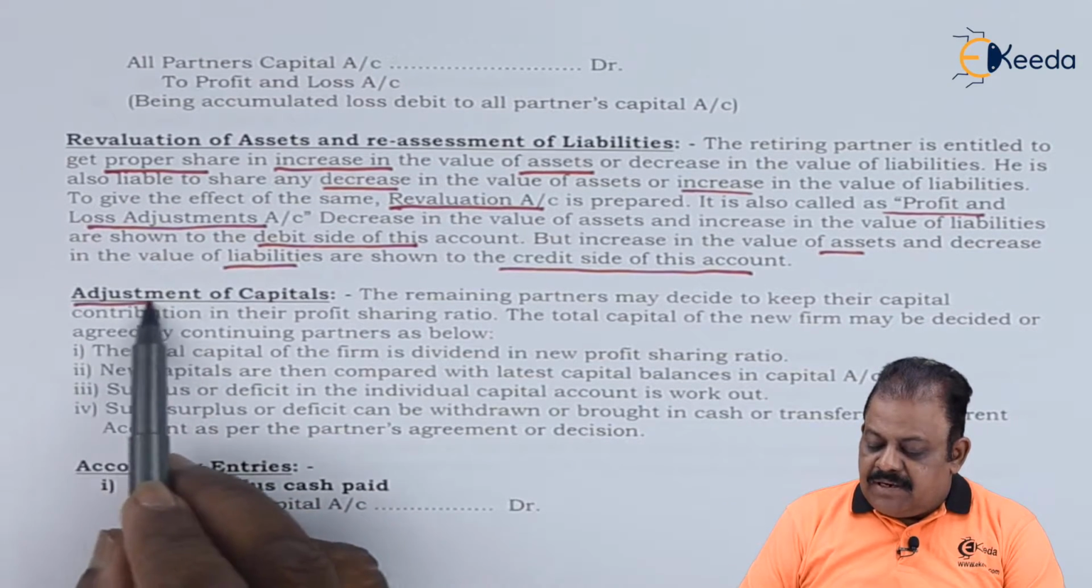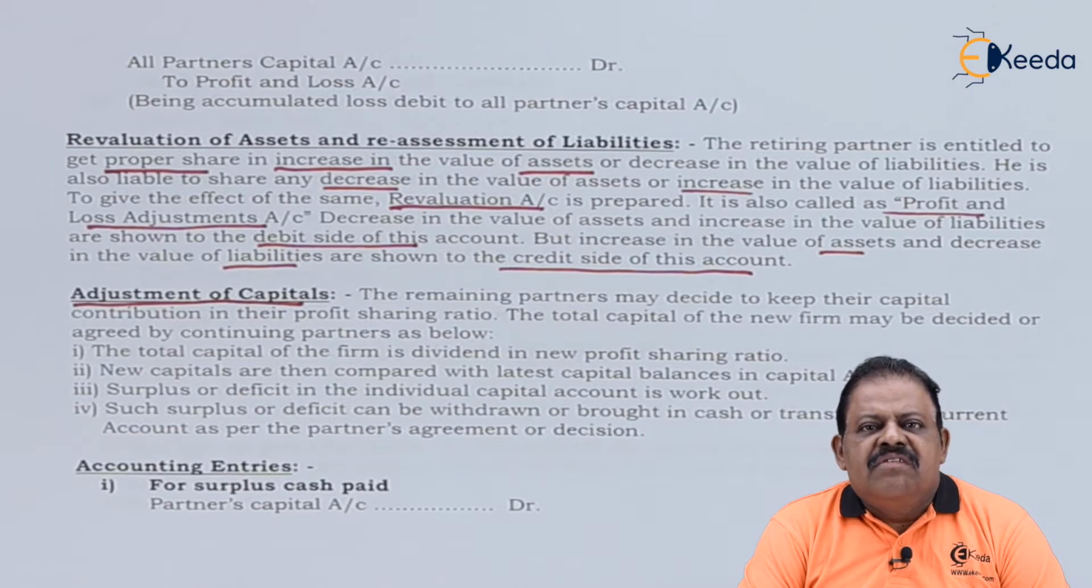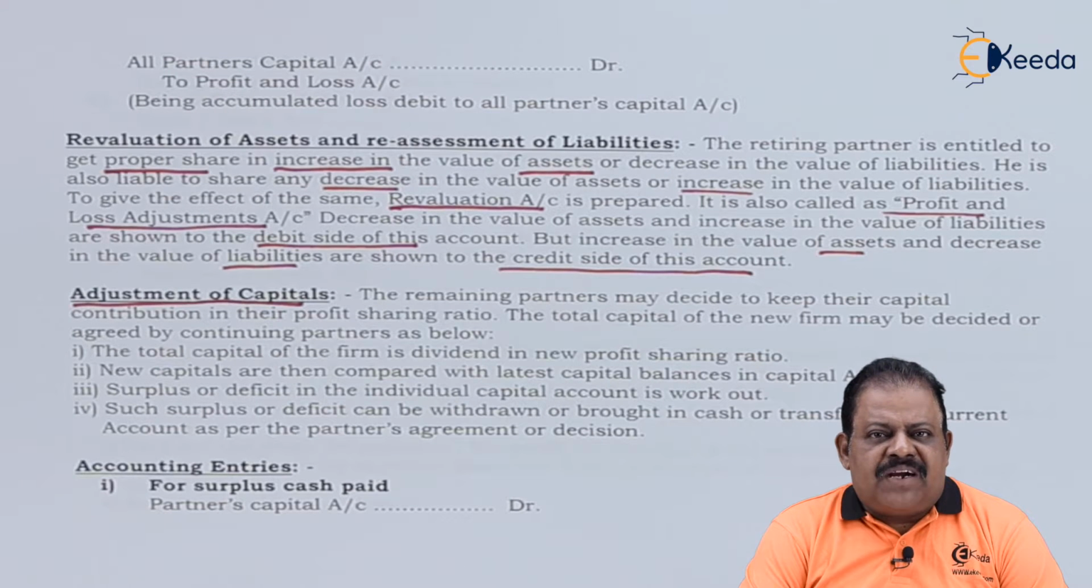Adjustment of capital. After revaluation of assets and liabilities, the revaluation profit or loss is divided in the profit sharing ratio and transferred to the partners' capital accounts. In case of profit, it will be transferred to the credit of the partners' capital accounts. In case of loss, it is transferred to the debit of the partners' capital accounts.